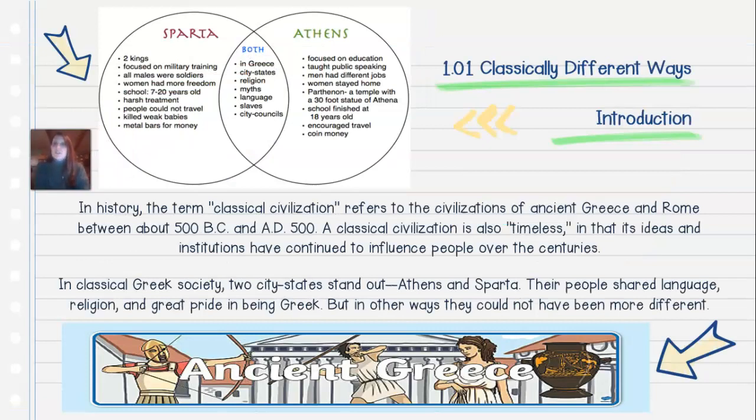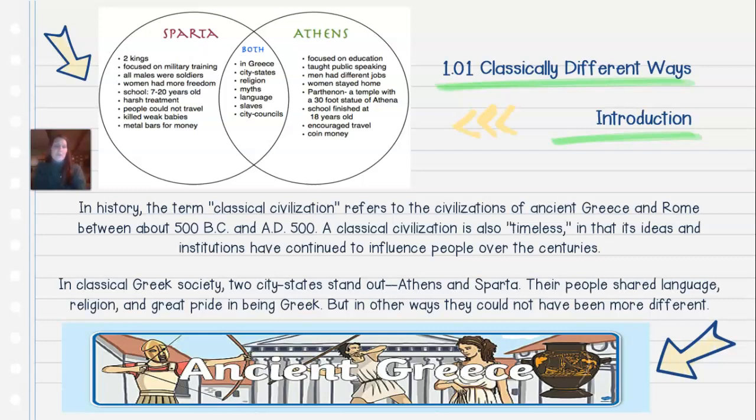Right here, if you take a look at this chart, I know it might be a little small on your screen, but I put a picture in there, and that helps to cover some of those objectives that we would be covering today and tomorrow. Basically 1.01, Classically Different Ways of Life, is our introduction for this lesson. In history, the term classical civilization refers to the civilizations of ancient Greece and Rome between about 500 BC and AD 500. A classical civilization is also timeless in that its ideas and institutions have continued to influence people over the centuries. In classical Greek society, two city-states stand out: Athens and Sparta.